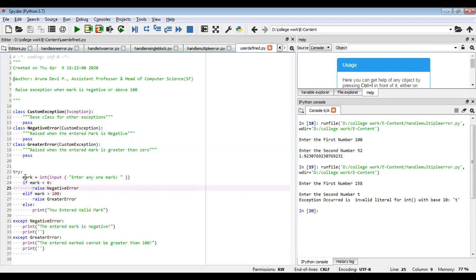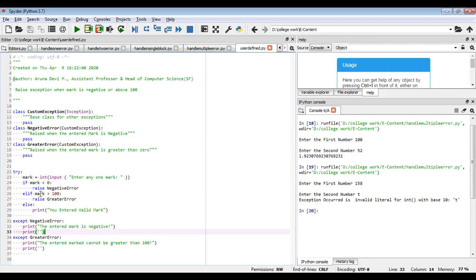Inside the try block, I get the mark as an input. It should be an integer, so I have put int of, since the input function gets a string. I'm checking whether my mark is less than 0. If it is less than 0, then what should I do? I have to raise an exception. What kind of exception? The NegativeError exception. So I have to define a class and put it inside the except block, the same statement NegativeError, and I have to give the user defined error information. Here is the error information: the entered mark is negative.